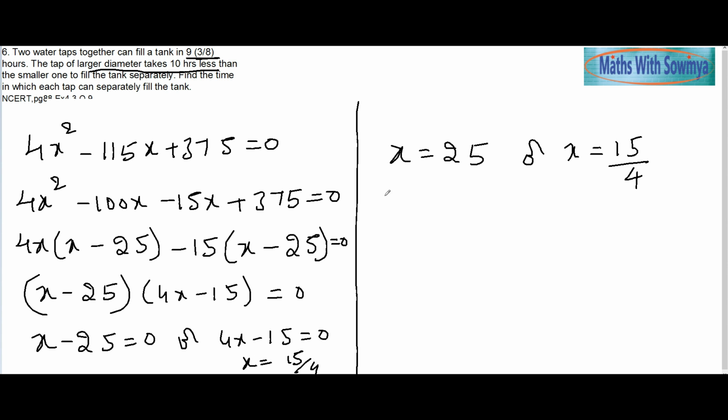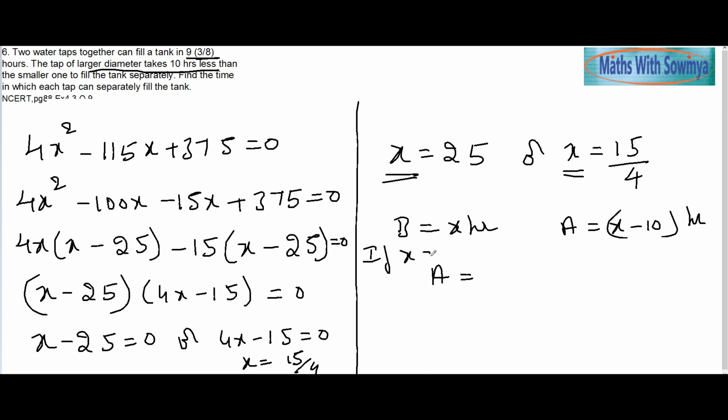The reason is x is for B. So B will take x hours and A is taking x minus 10 hours. So if x is 15 by 4, then what will be A? 15 by 4 minus 10. So we will get a negative value here.